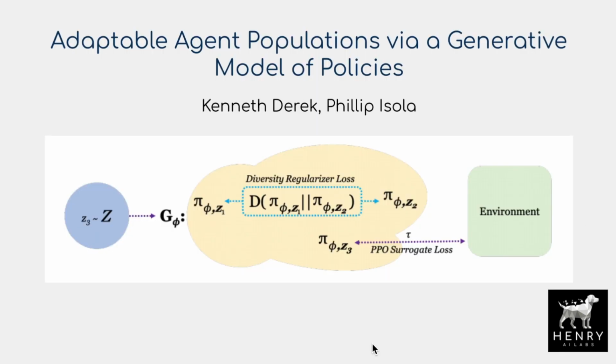Also on this topic of quality diversity and having a population of agents, this paper, Adaptive Agent Populations via Generative Model of Policies, aims to learn a latent space that renders policies for controlling reinforcement learning agents. So instead of having this discrete space of agents, you have one continuous embedding of the policies of all the agents that's used to do control tasks. And they do this with 2 loss functions, this KL divergence between 2 randomly sampled policies from latent vector codes, similar to generators in, say, generative adversarial networks, and then also having another sampled policy that is trained with proximal policy optimization in whatever environment is being learned.